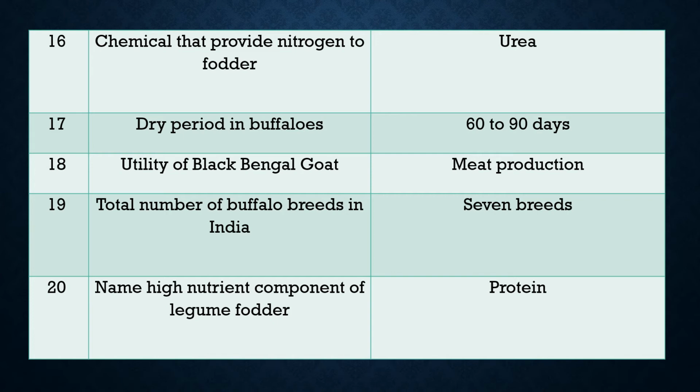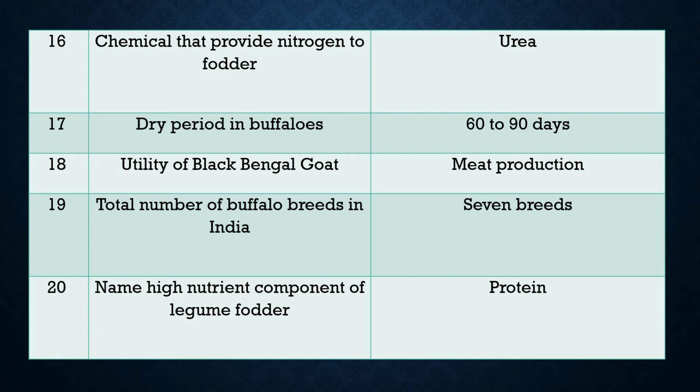Question 16. Name the chemical fertilizer that provides nitrogen to the fodder. Important question. For fodder growing, this is important. Answer: urea provides nitrogen to the fodder. Question 17. Dry period in buffaloes. Answer: 60 to 90 days of dry period in buffaloes. Sometimes even longer also.